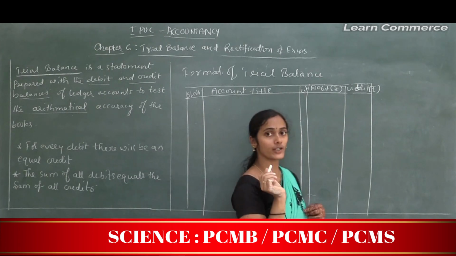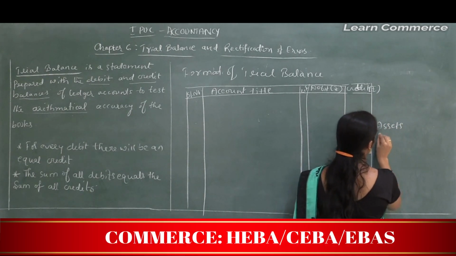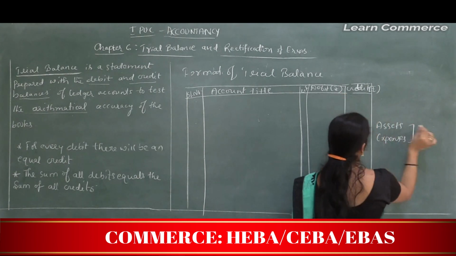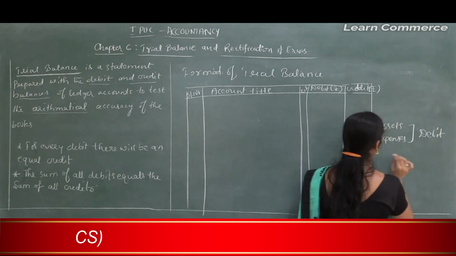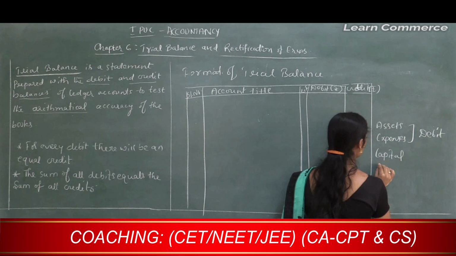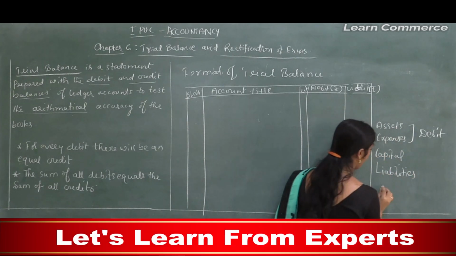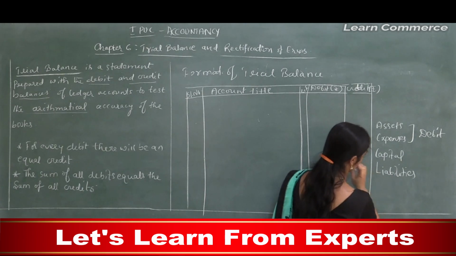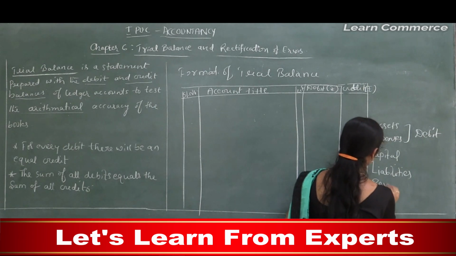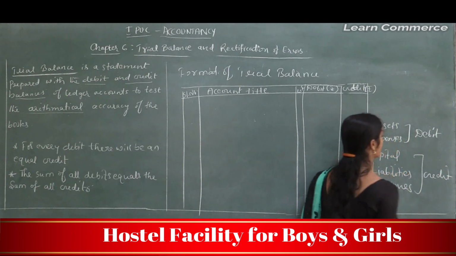And one important logic I'll give: all assets and expenses are recorded in the debit column, and all items related to capital, liabilities and revenues are recorded under the credit column.